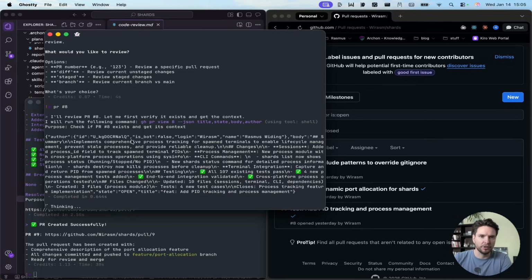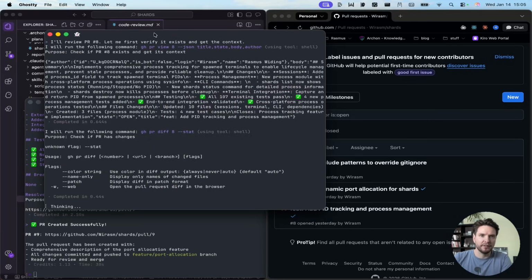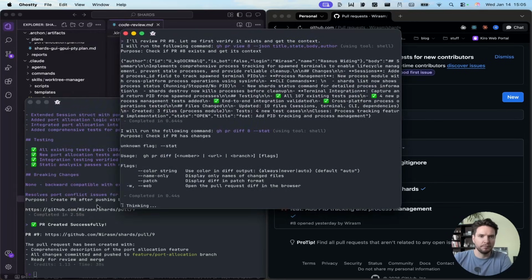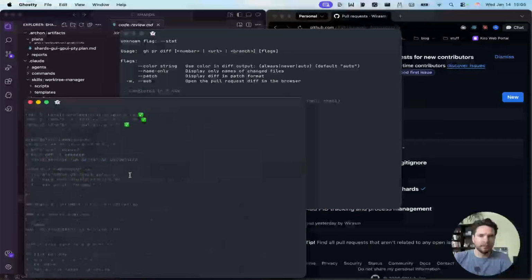It's inside of the work tree already, so that's perfect. It should be able to check everything in there. Okay, now let's start the next one.